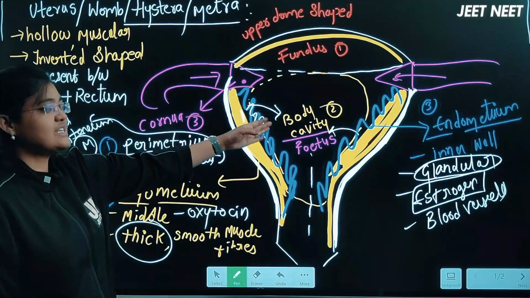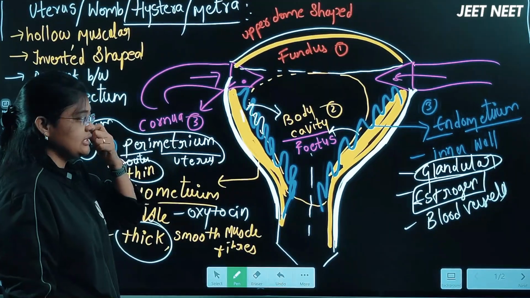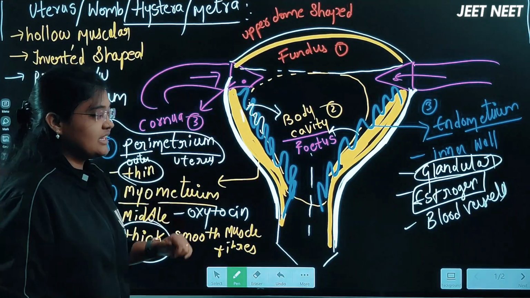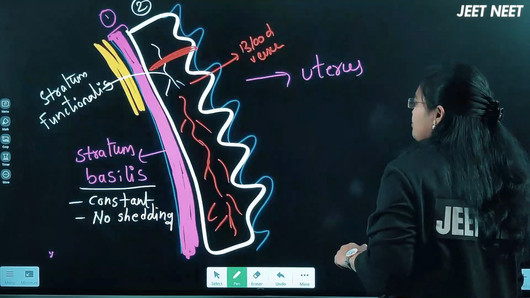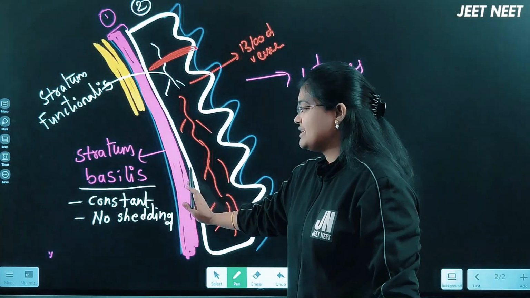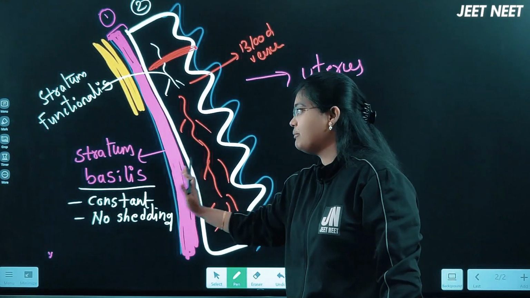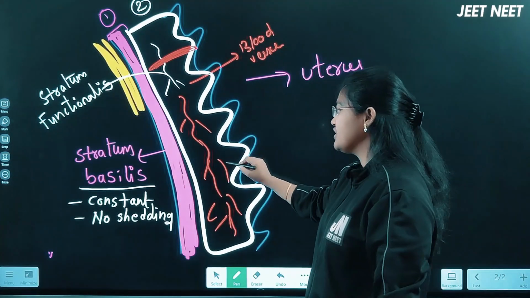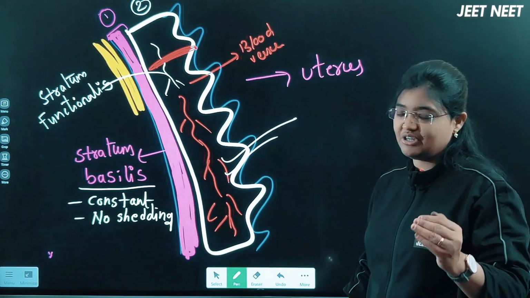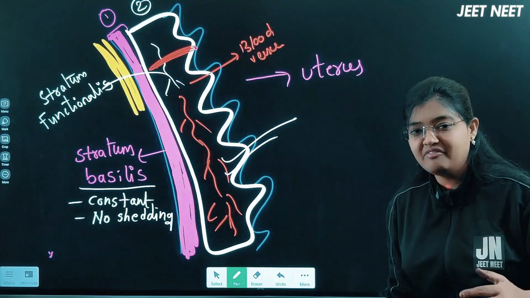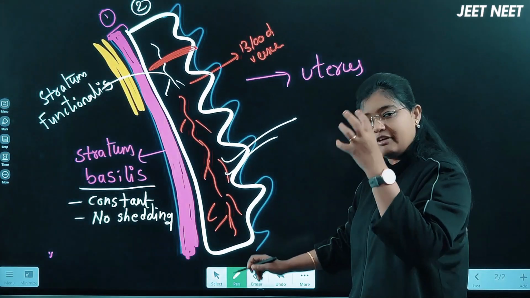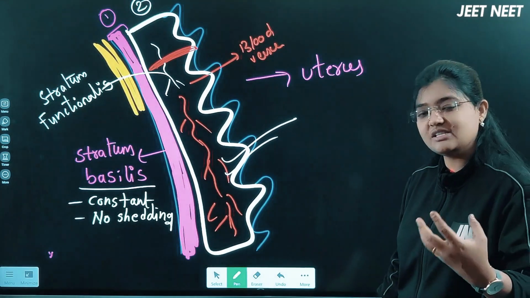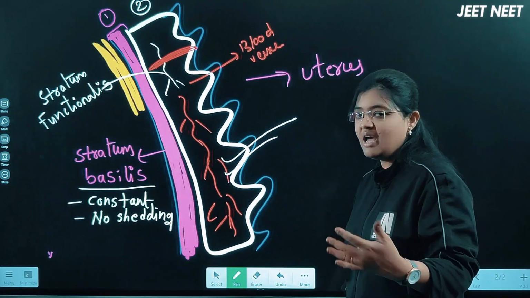And the inner one is called the endometrium, that is the inner wall, which is glandular, and this endometrium layer will have two parts. I told you stratum basilis will be there, which is towards the myometrium layer. Stratum functionalis will be there, which is towards the uterus, and this stratum functionalis is a layer which every month gets shed off, and the blood vessels and the blood present here will shed out of our body as periods.